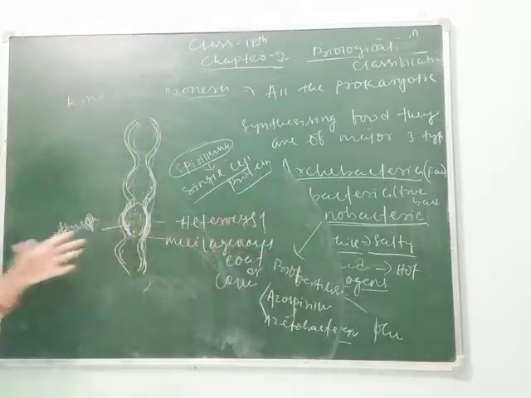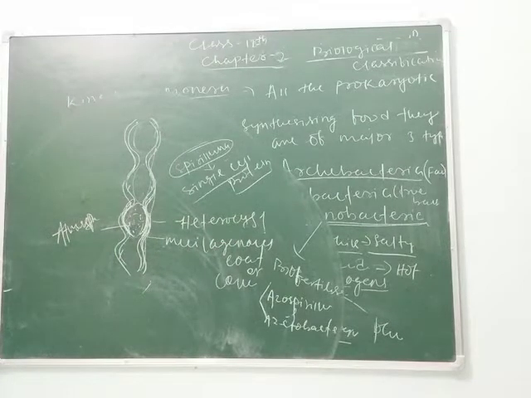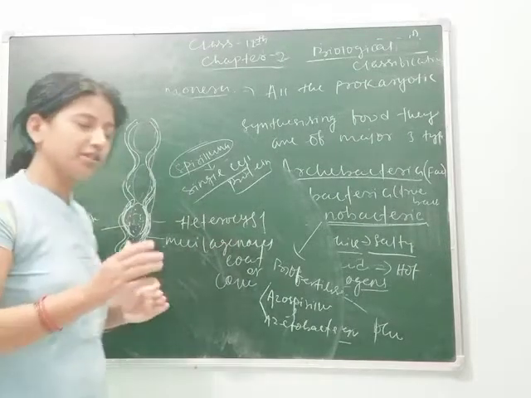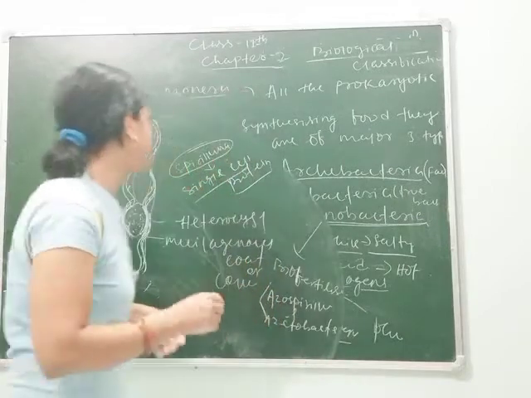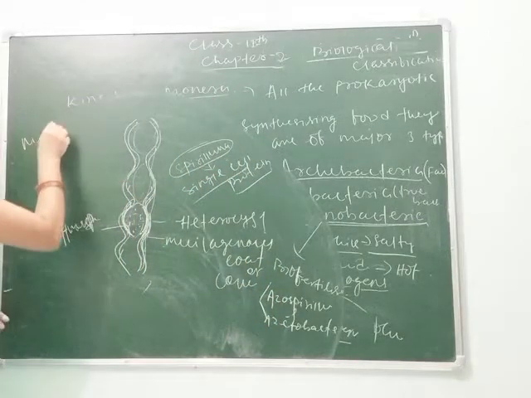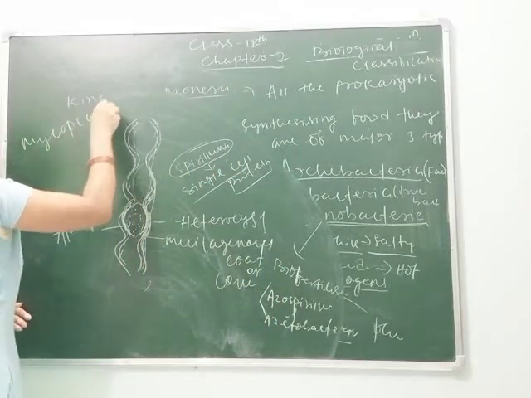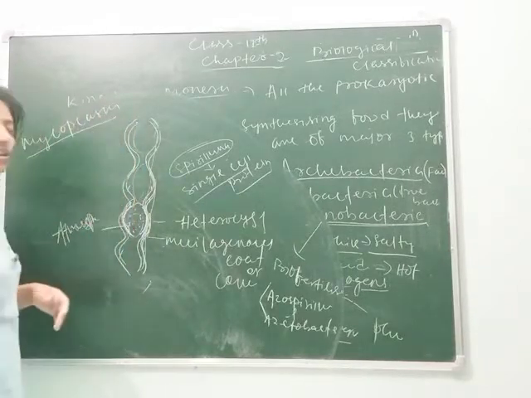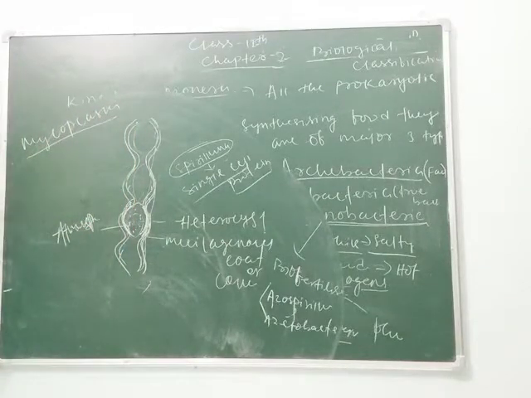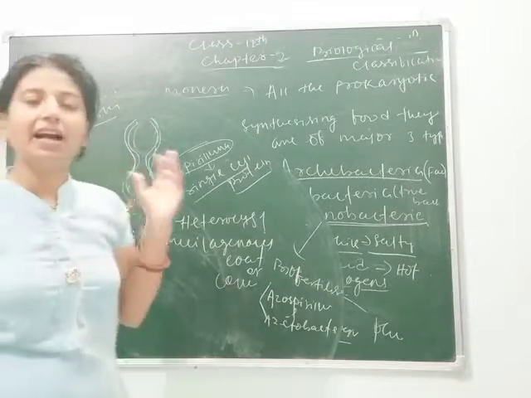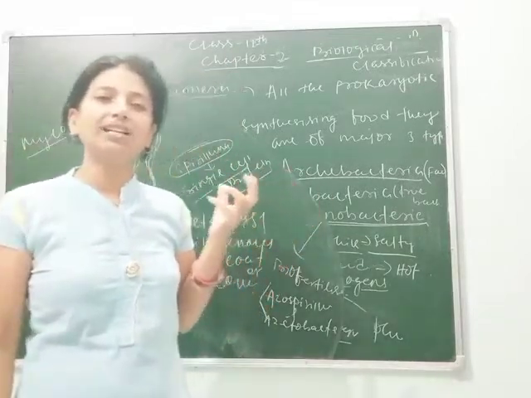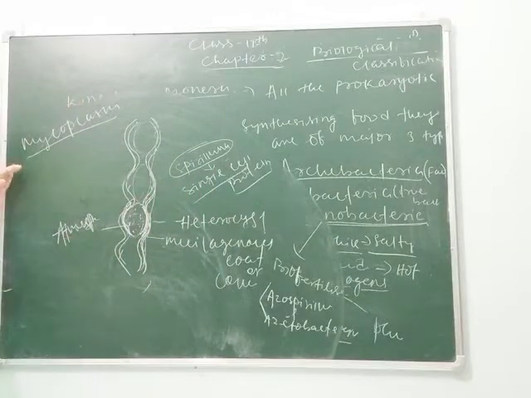Next kingdom, let's start. That is your kingdom Protista. But before it, I want to tell you something about Mycoplasma. Mycoplasma is the smallest living organism which lacks a nuclear membrane, but still it is very harmful to human beings as well as for plants. Mycoplasma is the most harmful disease causing organism that causes disease in plants, humans and other organisms.